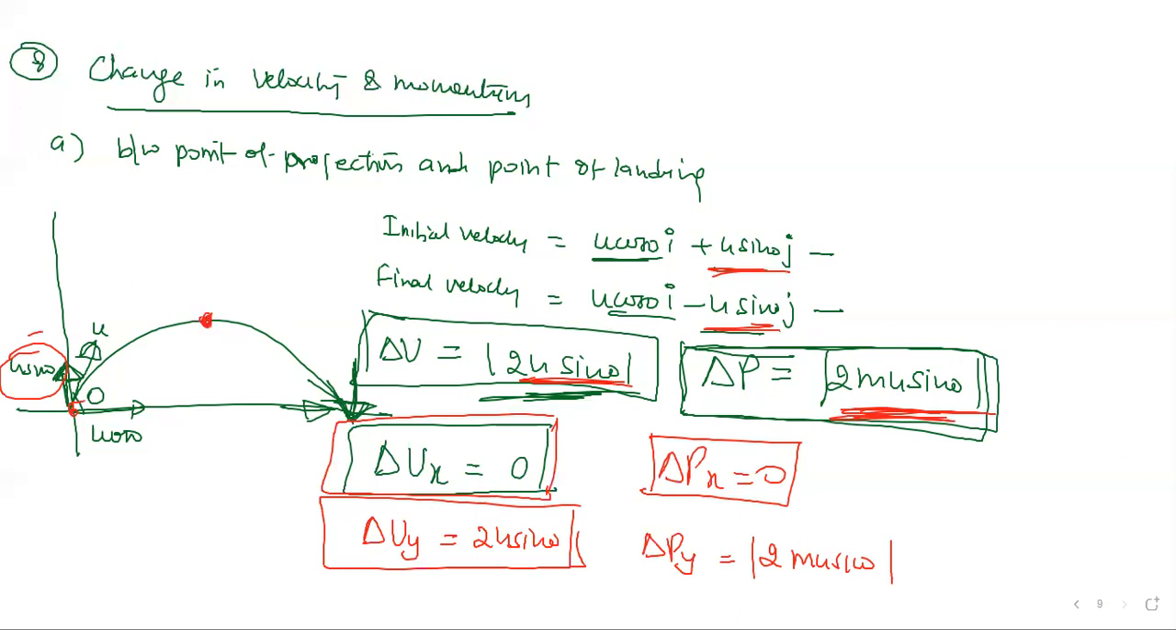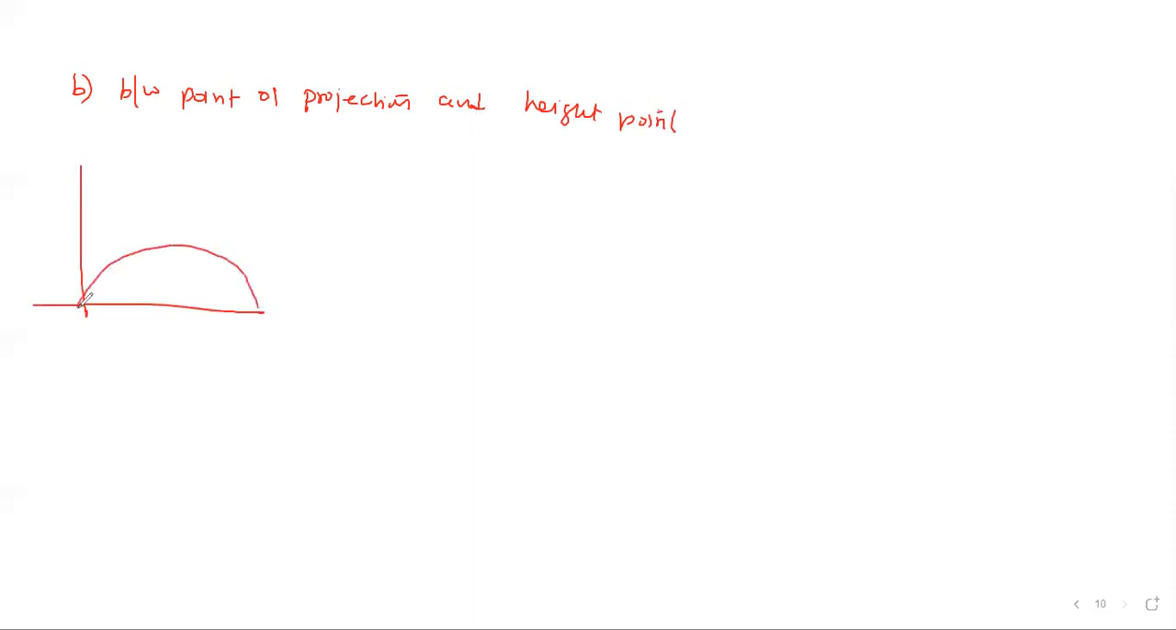So let's talk about the second case. Same question only, change in velocity and change in momentum they are asking, between the point of projection and the highest point. How is the velocity changing here? Let's see the graph again. I already told you that the vertical velocity at this point, Vy, is 0. There is only one velocity, u cos theta, horizontal, right? So what is the initial velocity?